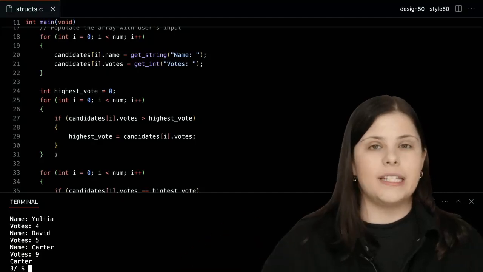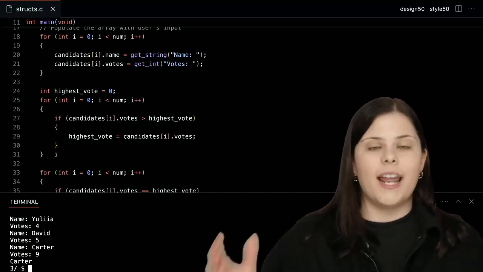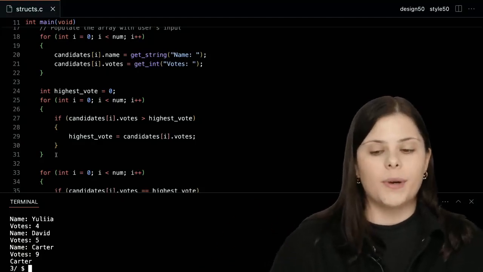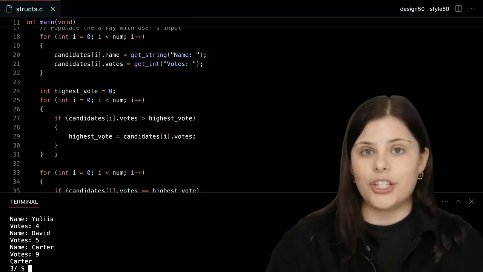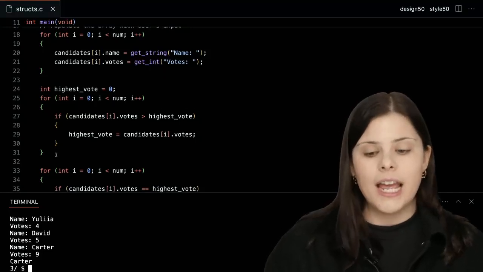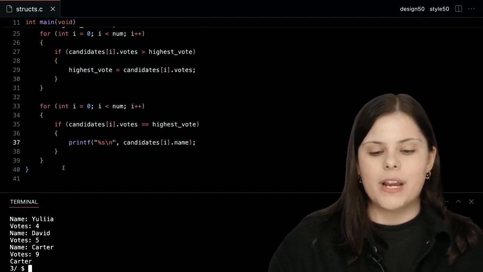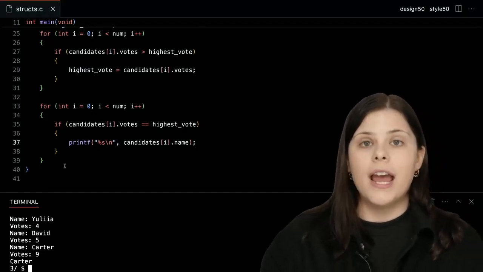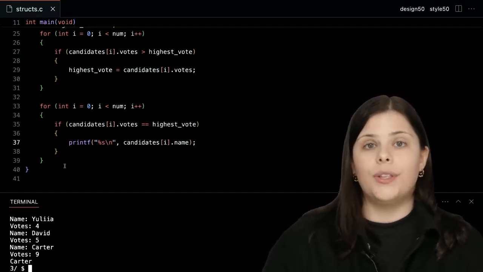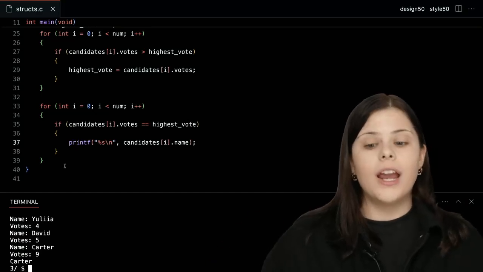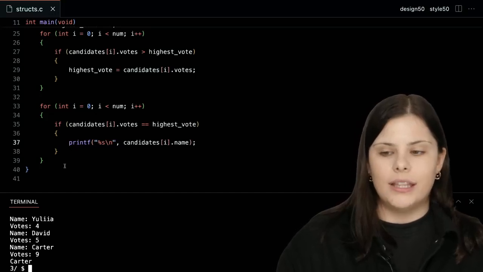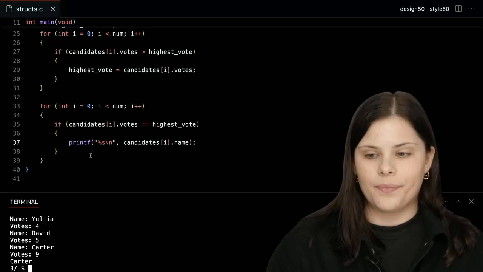So you might consider this a step where the elections have ended and we have all of this information and the number of votes each candidate has. So then we go look at each single number of votes, determining which one is the highest. And in the very end, we again go one by one, comparing the current candidate's number of votes to the highest number we've recorded before. And then if they're indeed equal, we print out that candidate's name.